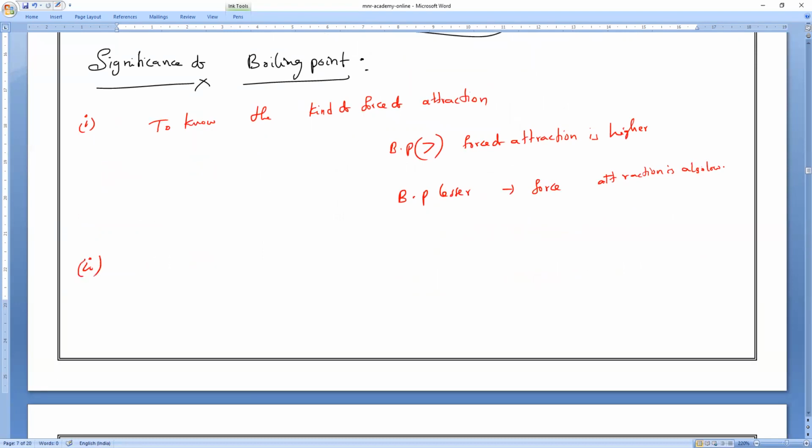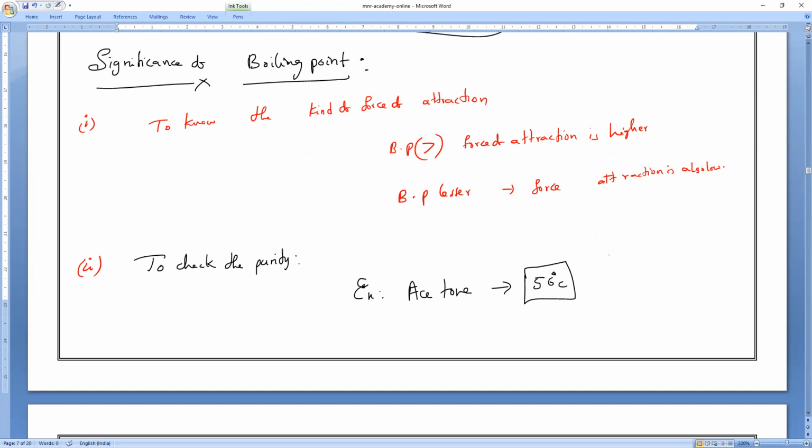What is the second point of significance of melting point? Same point here also: to check the purity. So for example, let me take acetone. Acetone boiling point is 56. Suppose I have given you one acetone whose boiling point is 80. Is it pure or impure? Impure. If I give you acetone whose boiling point is less than 56, then you tell me, is it pure or impure?